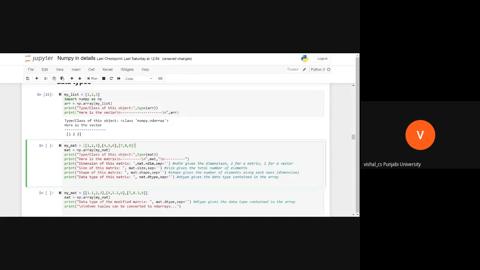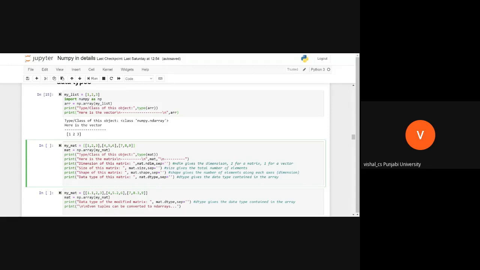What will be the output of the first line? NumPy ndarray, sir. Good. And what will be the second? What will be the output of the third line? Anybody?